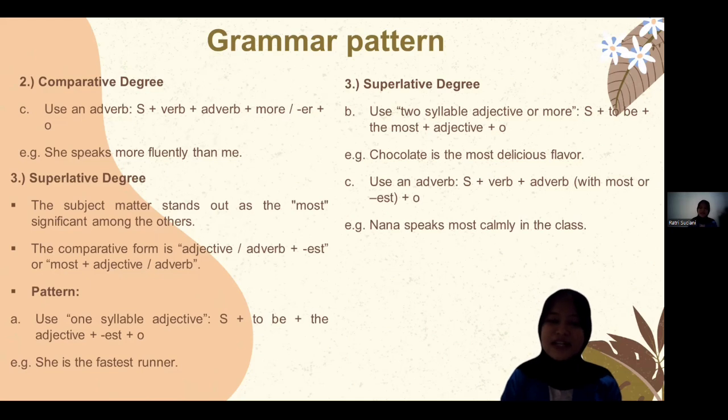For example, she is the fastest runner. And when using a two syllable adjective or more, the pattern is subject plus to be plus the most plus adjective plus object. For example, chocolate is the most delicious flavor. And when using an adverb, the pattern is subject plus verb plus adverb with most or est behind the word plus object. For example, Nana speaks most calmly in the class.